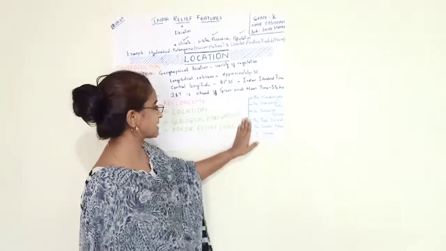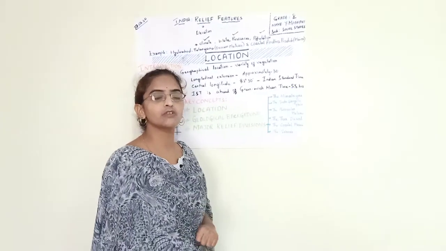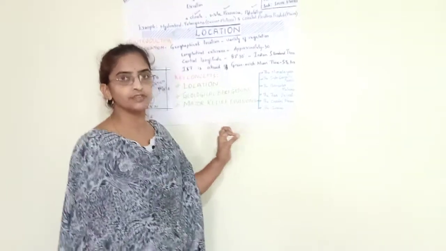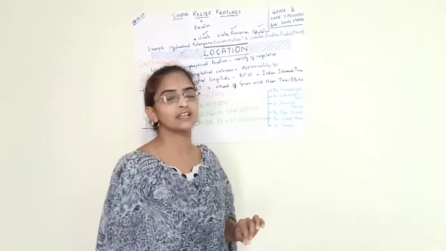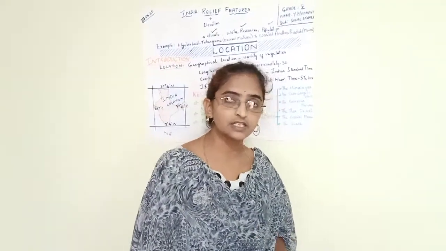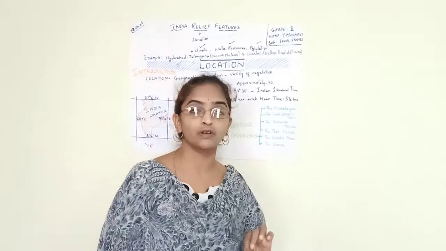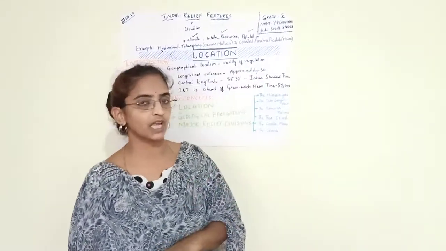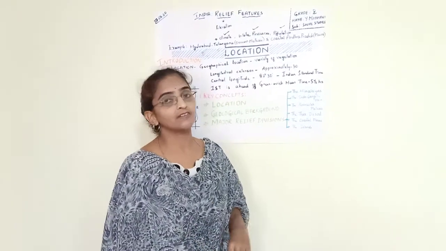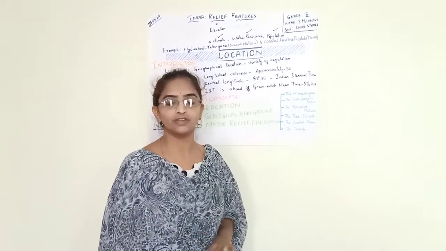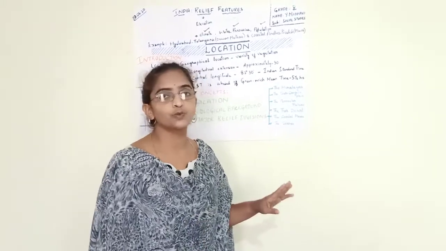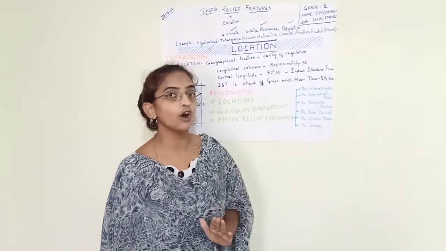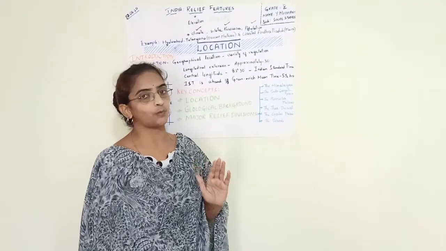All these 6 are the major relief divisions, and each relief division has its own importance in terms of climatic conditions. They are quite different on the basis of vegetation from one relief form to another. They have different lifestyles, different possibilities of water resources, and different population densities.